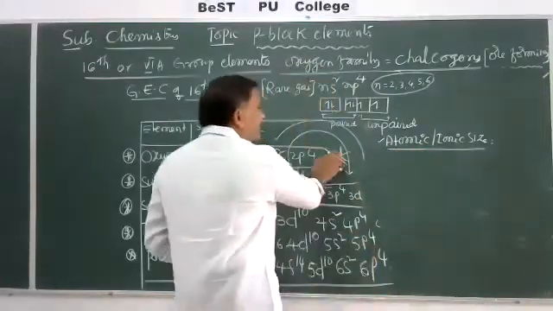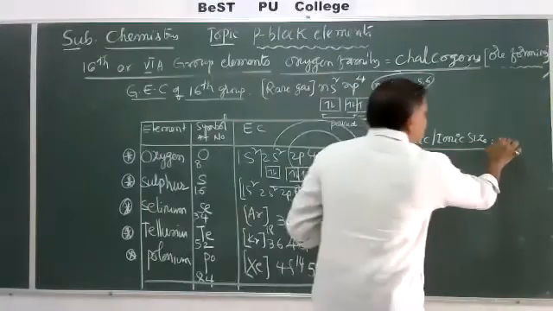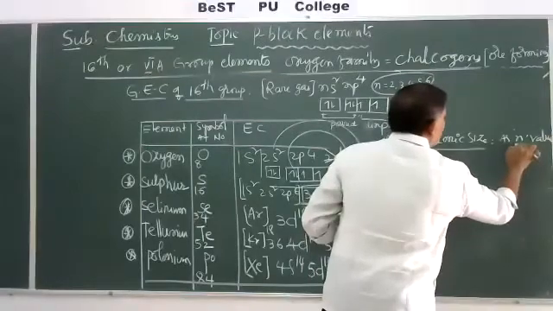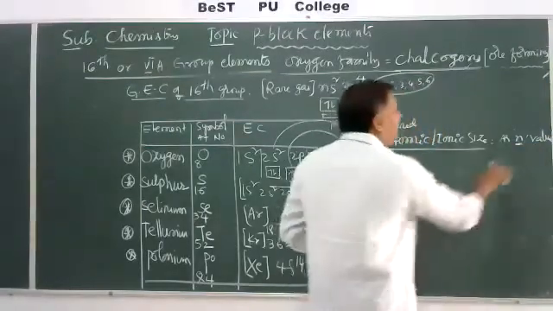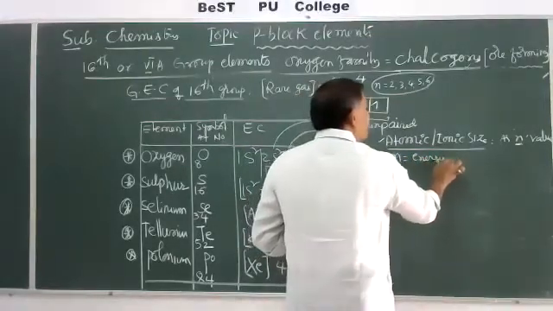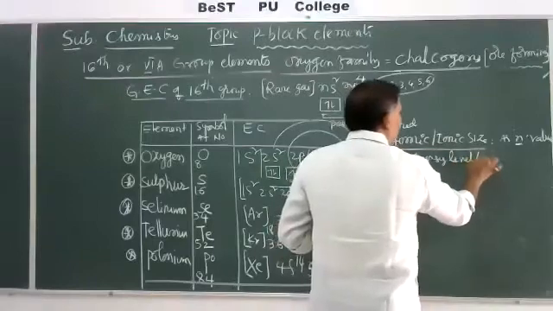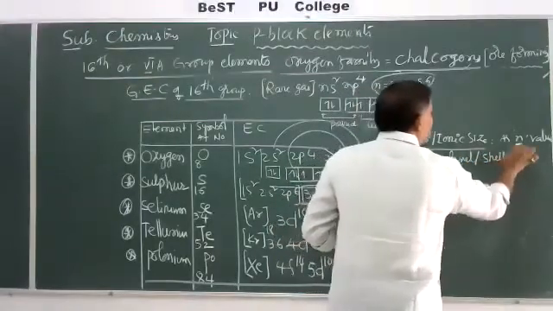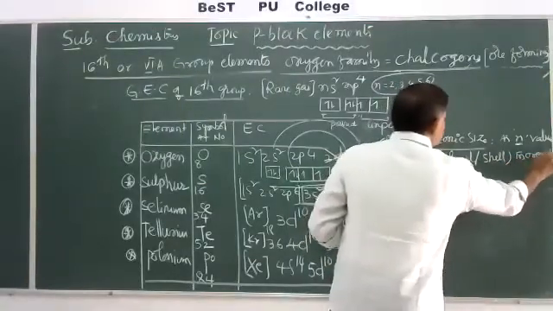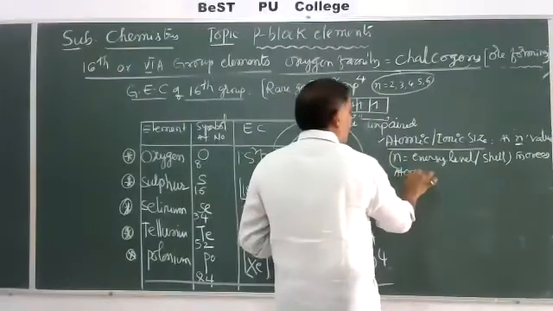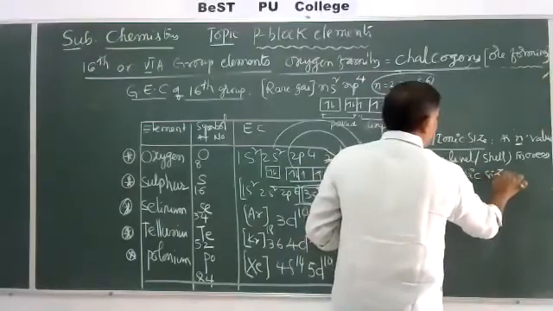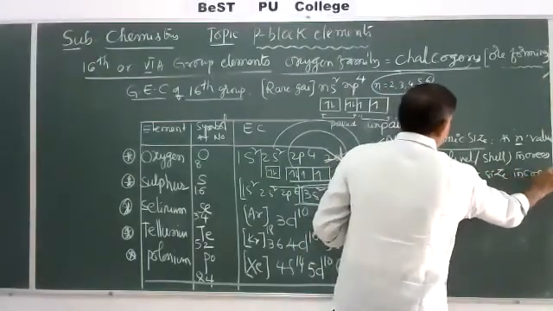Once we observe this electronic configuration, as n value increases, n means the number of energy levels, orbits, the main energy level or shell. As n value increases, what happens? Atomic or ionic size increases.